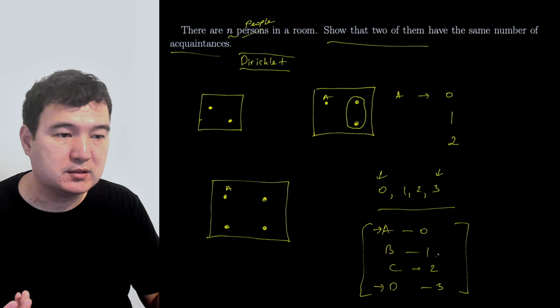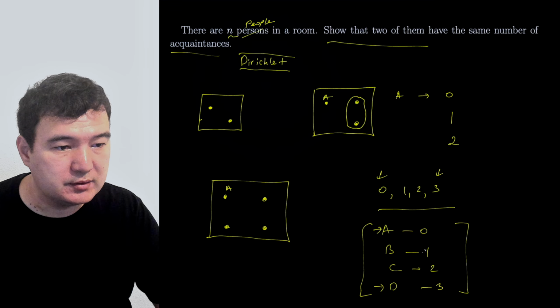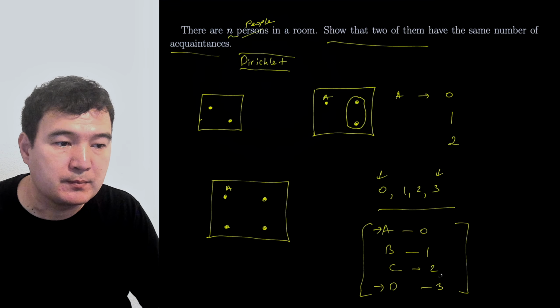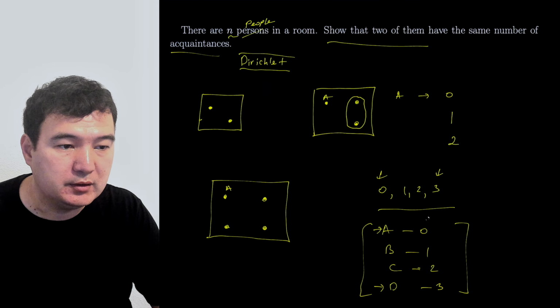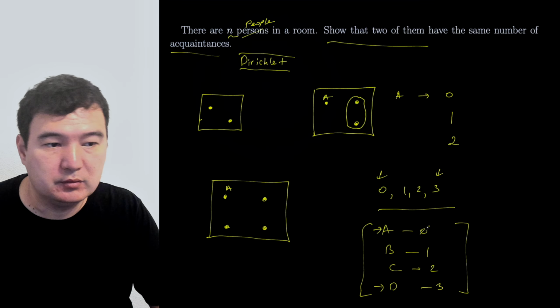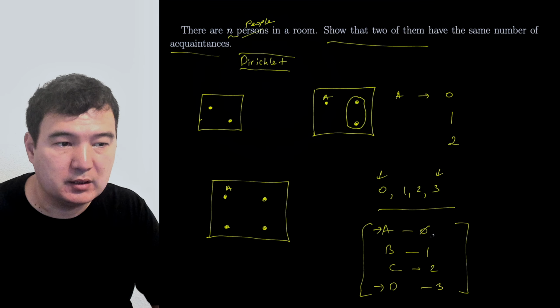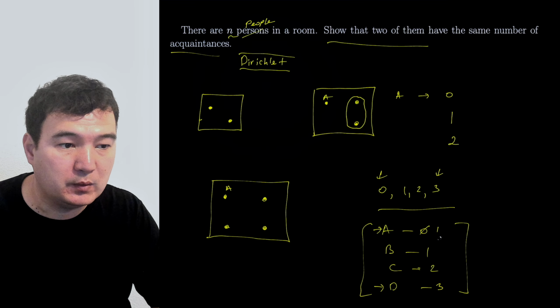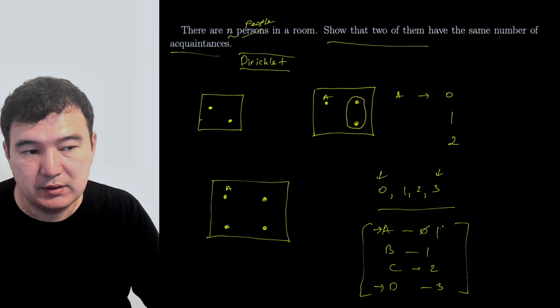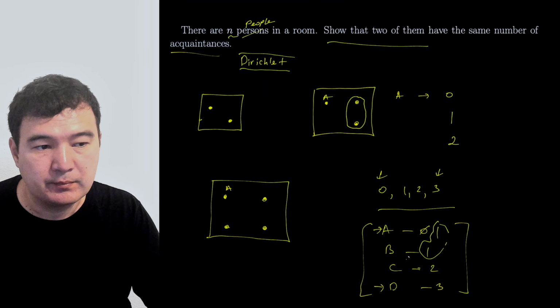So it's not possible. One of these numbers should repeat, because if you replace 3 or 0 with another number, it has to be one of these numbers, say 1. Then you have two repeating numbers.